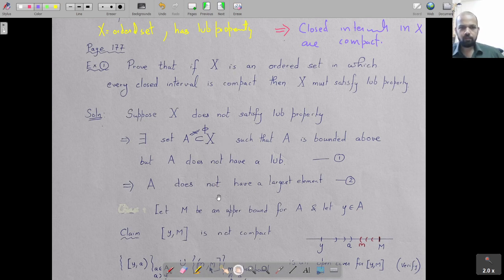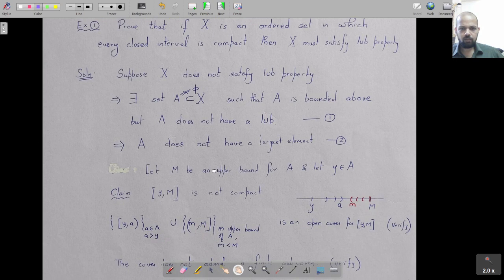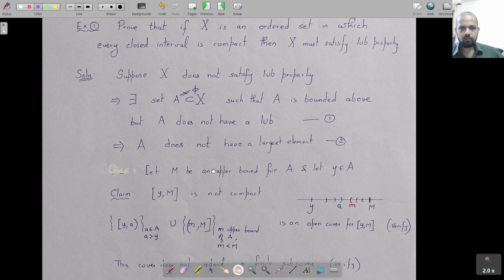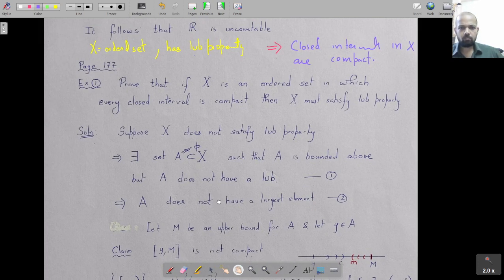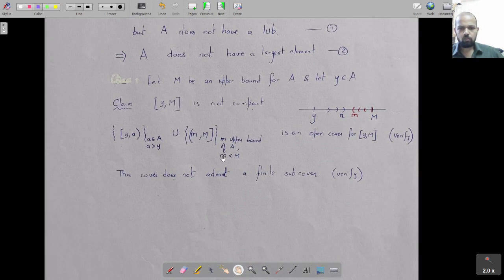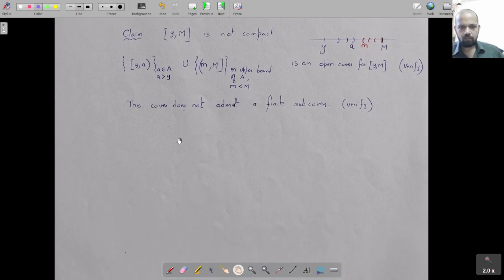Okay, so that's why I found that interesting, that it actually shows that this was an if and only if condition. So I actually proved it here. I have to now assume closed intervals are compact and show that the least upper bound property is satisfied. So maybe somewhere down here we can actually prove it.